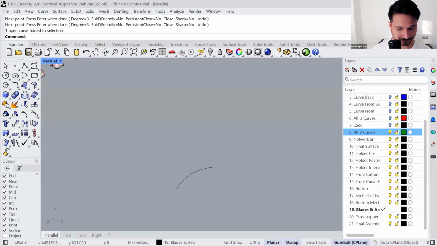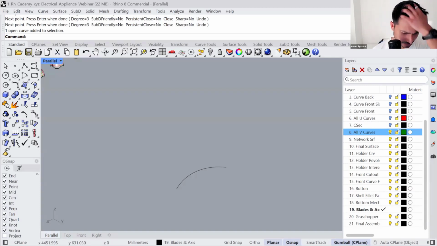Let's see if I can quickly find a reference image. I'm not able to find it right away, but they are used in shipbuilding, in the hull.